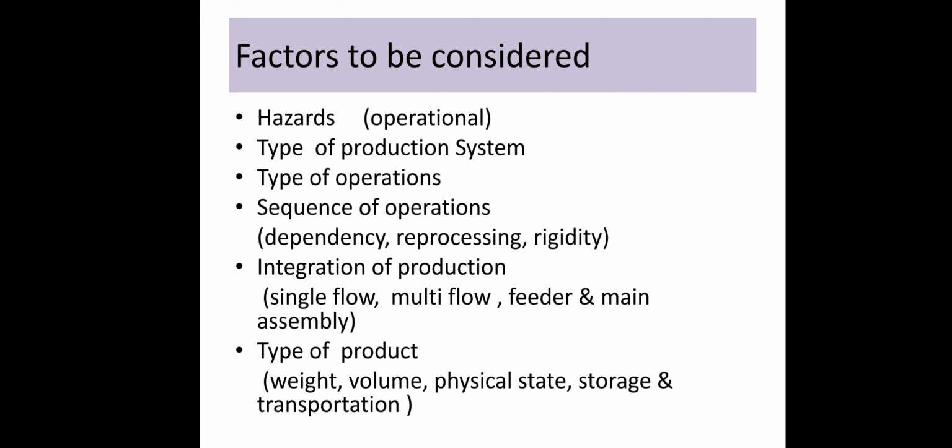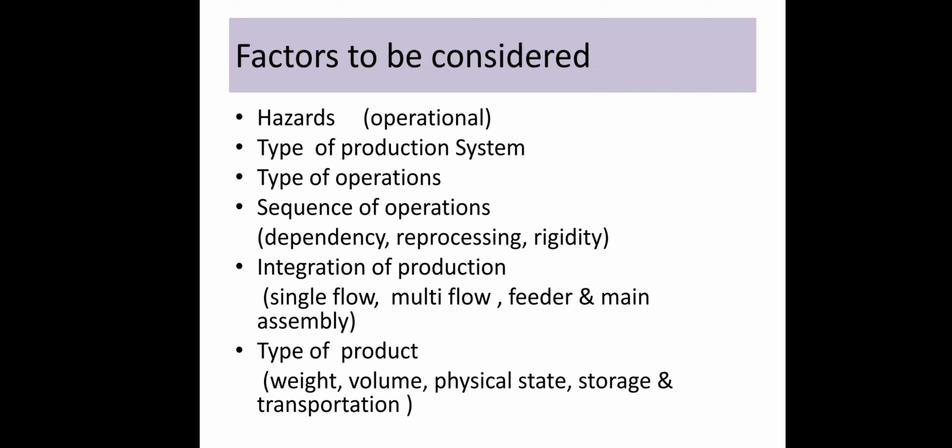Then, type of products. Very obvious, while deciding your plant layout, you have to keep in mind for what product you're going to design the plant layout. So on the basis of the type of product, you have to design your layout. You have to consider the factors of that product.